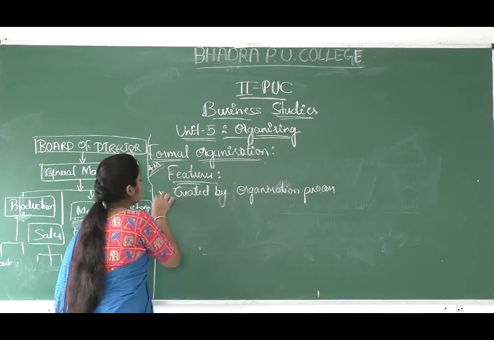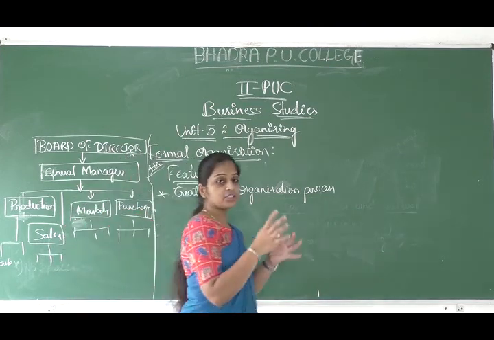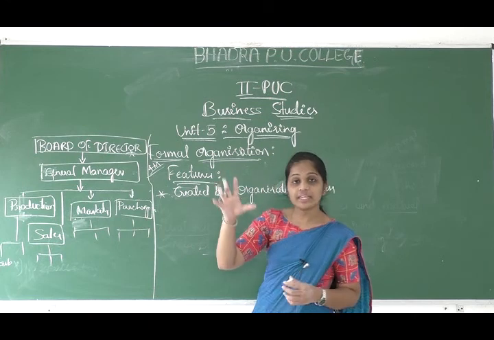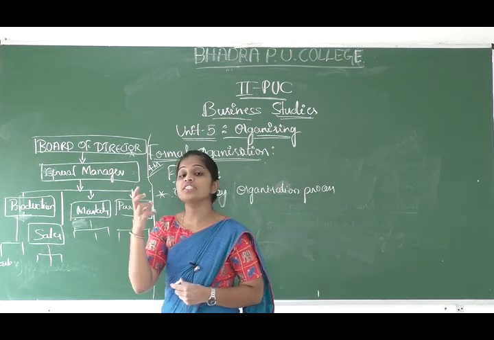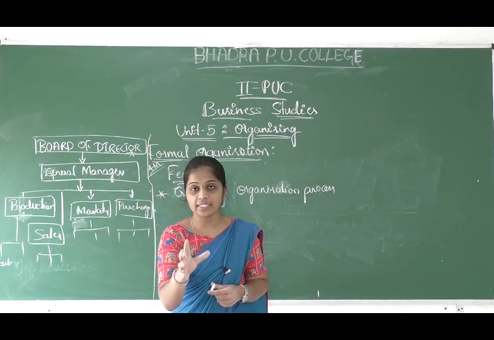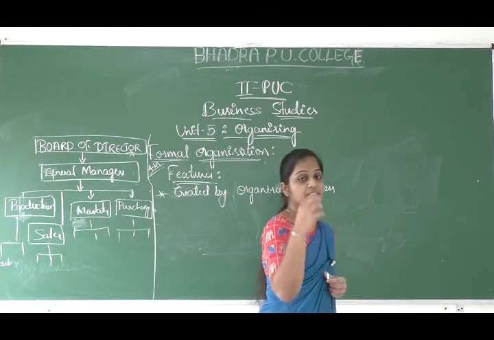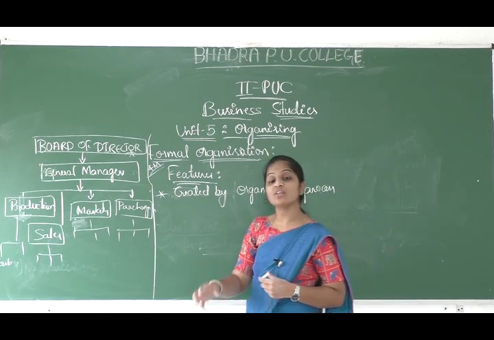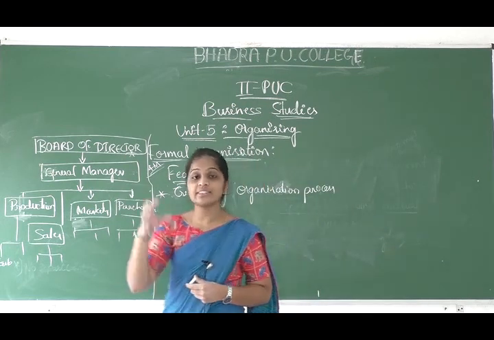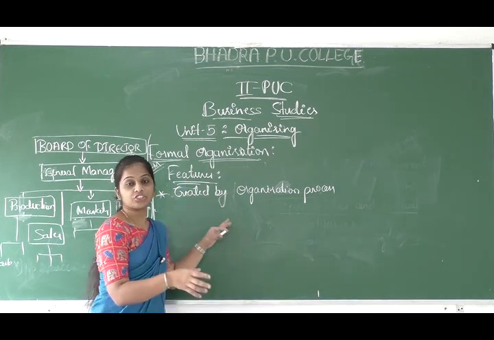As I said earlier, the organization structure is created by the manager through the process of organizing. When the manager carries out the organizing process, it automatically creates the organization structure.